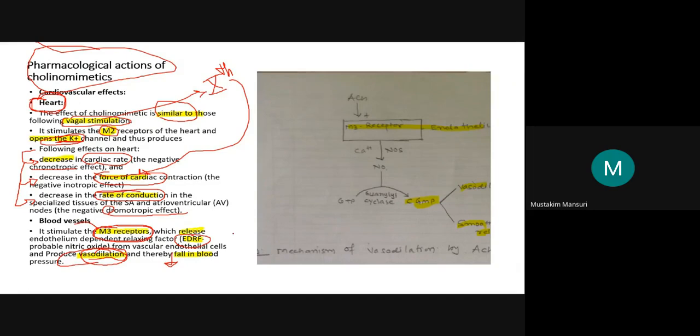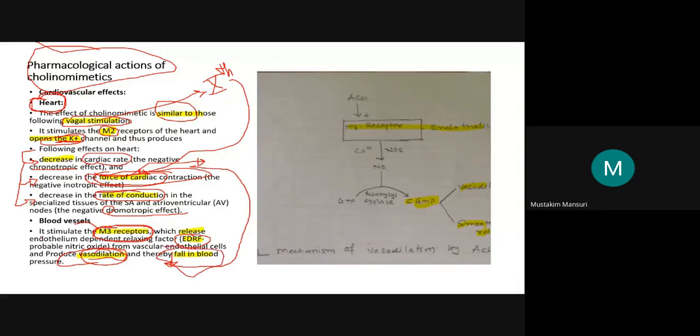You can correlate this with the heart, where two effects are there. The decrease in force of contraction also decreases cardiac output, and here we also get a fall in blood pressure.